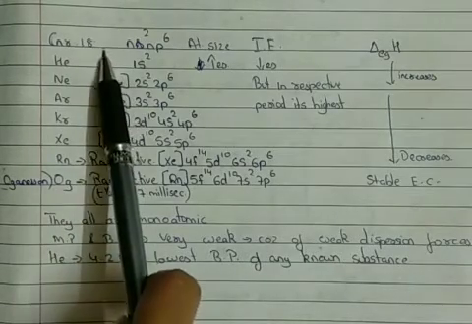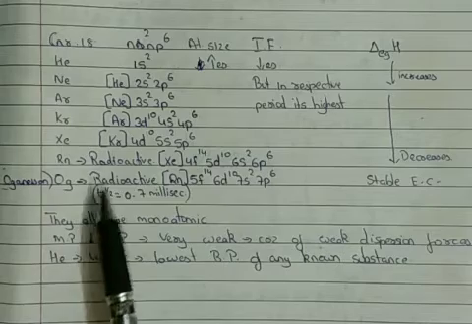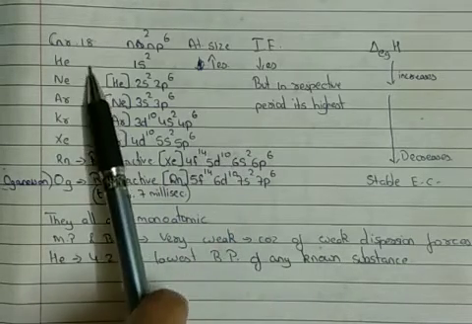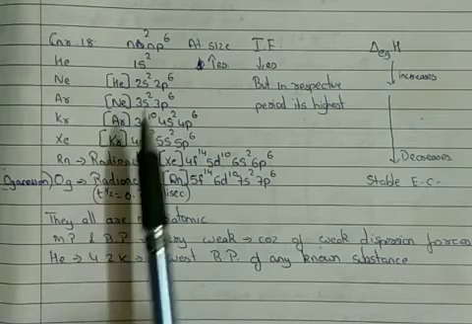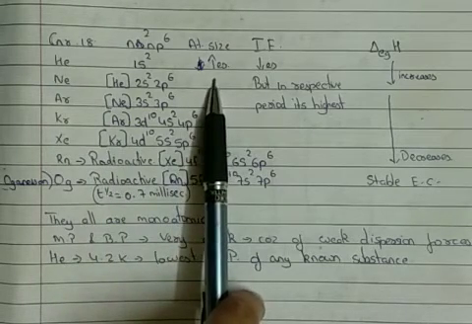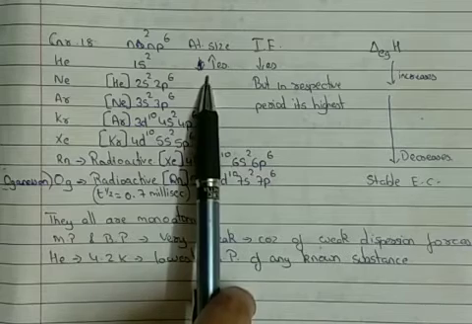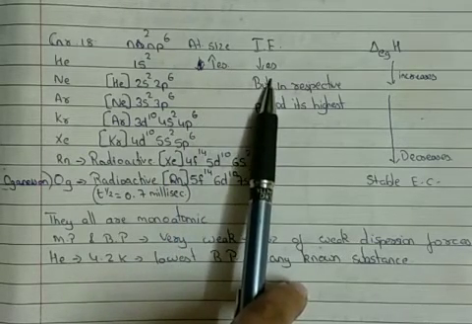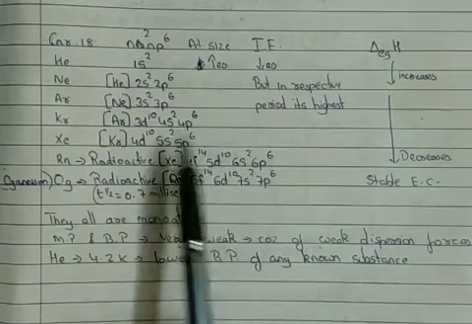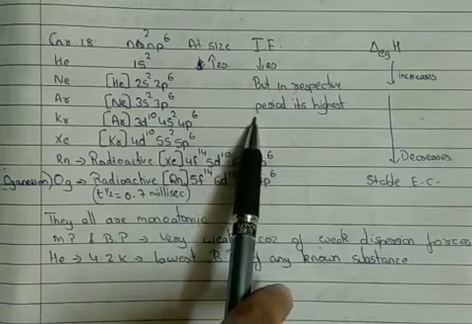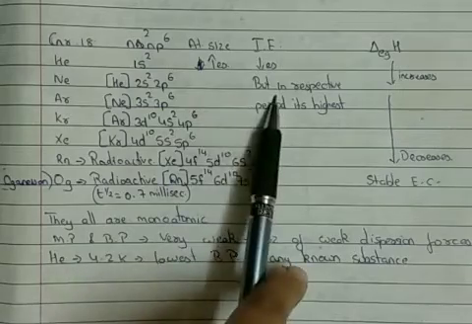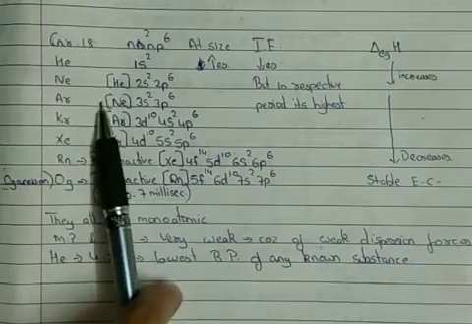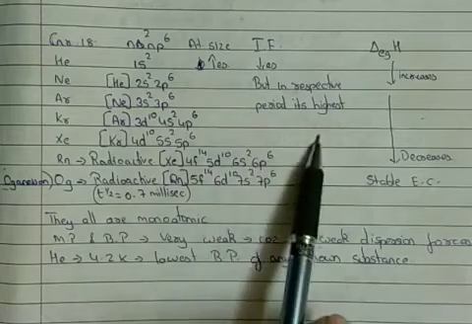Now after introducing the elements of group 18, the next thing is their atomic mass and atomic size. As the atomic number increases, atomic mass as well as atomic size go on increasing down the group. As atomic size increases, ionization enthalpy goes on decreasing. Now there can be one question: across the period, the ionization enthalpy of noble elements is the highest in that respective period. Give reason.